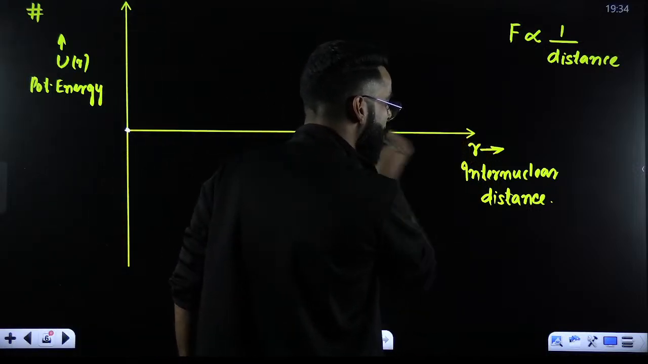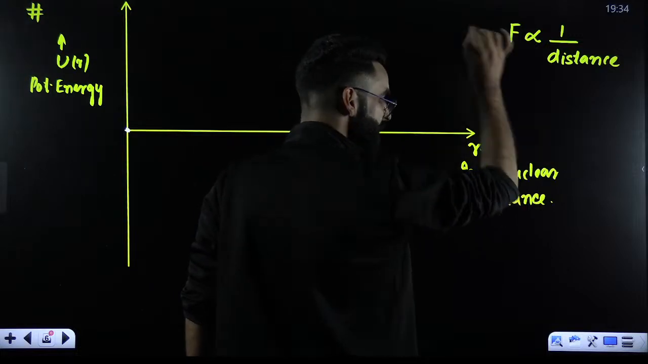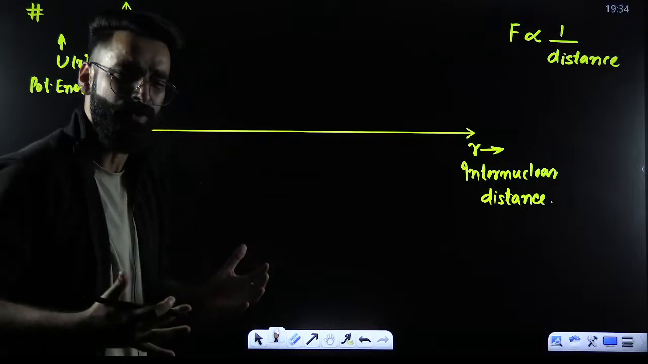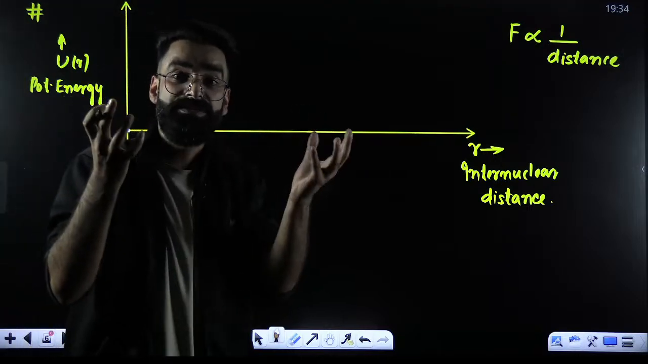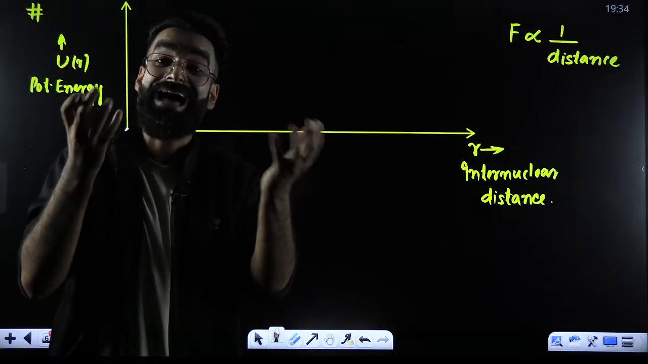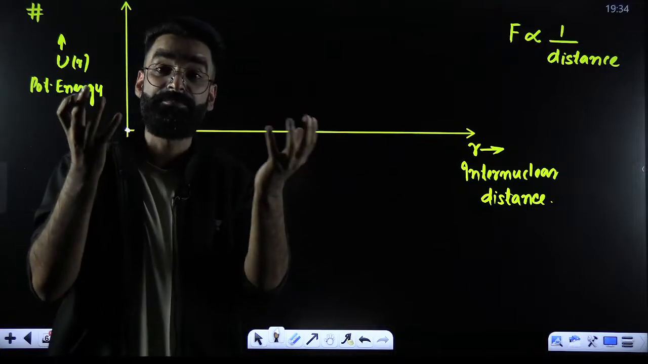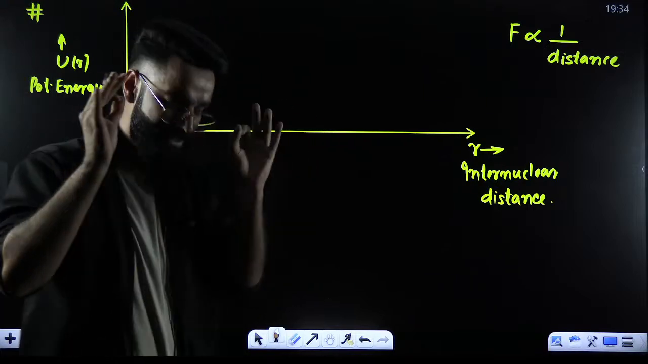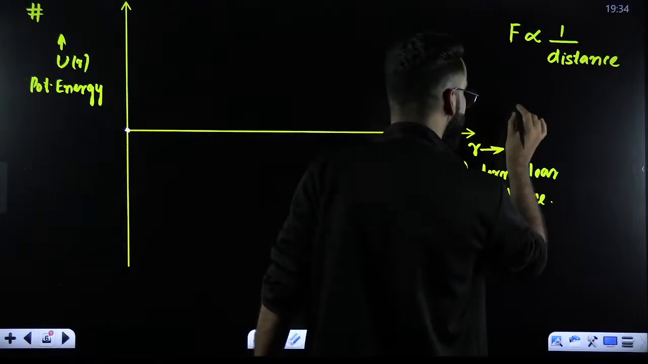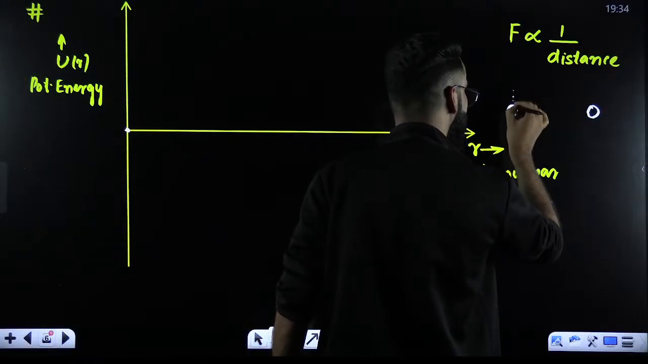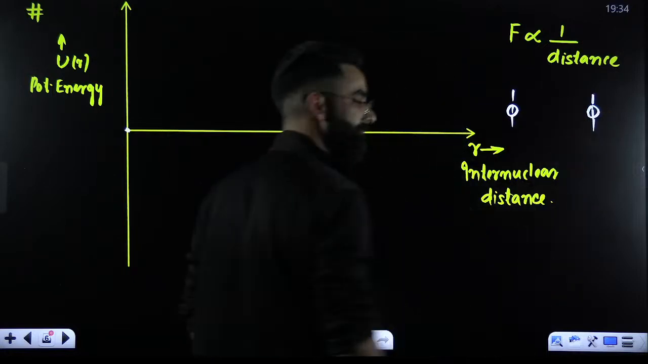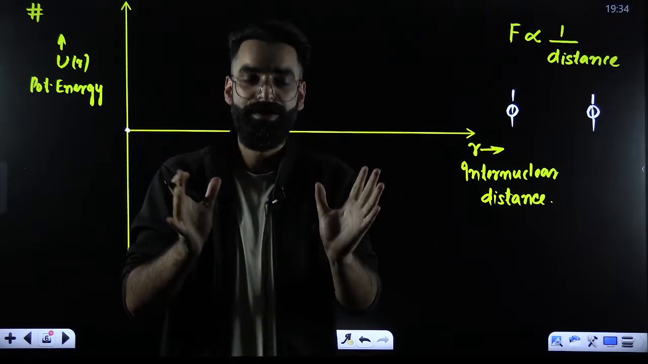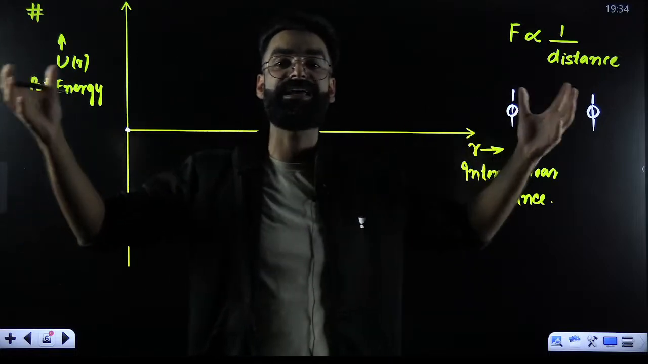Let's say I'm taking a point on this r-axis somewhere here. What does that mean? Imagine the two atoms between which a bond has to get formed. Assume that the atoms are at infinite distance apart. Imagine that you've got two atoms and you want these two atoms to form a bond, but right now the atoms are at infinite distance apart.